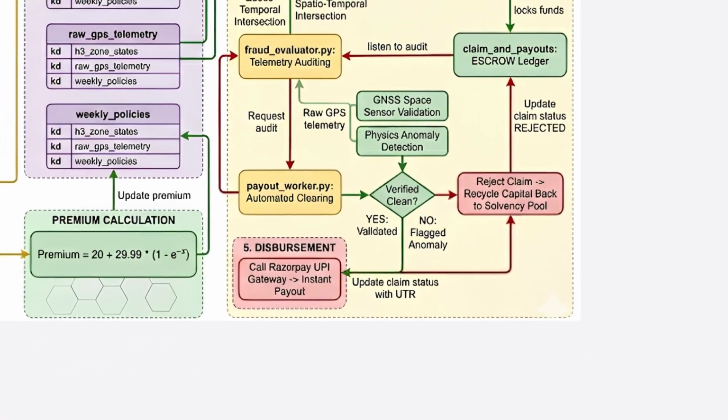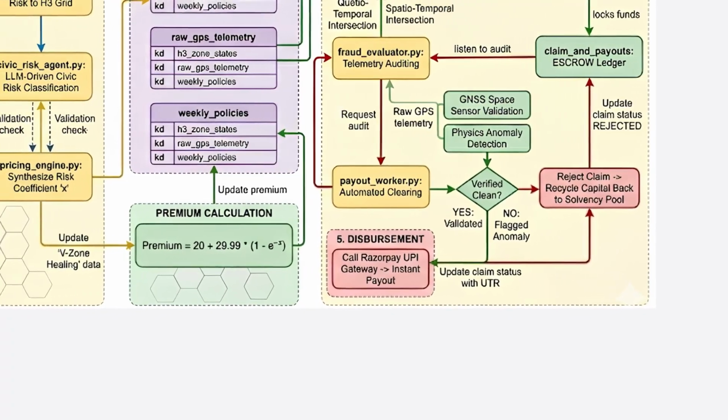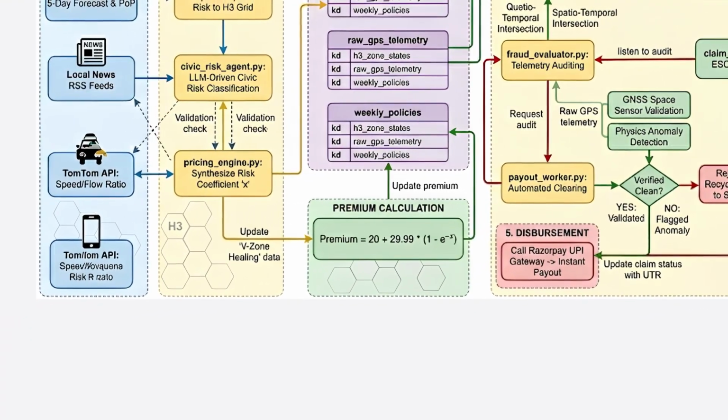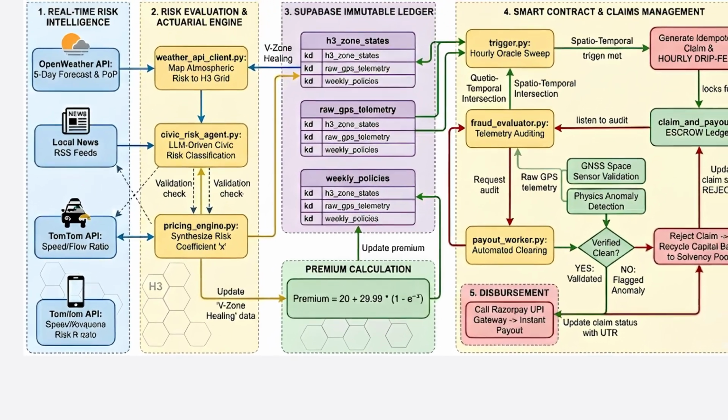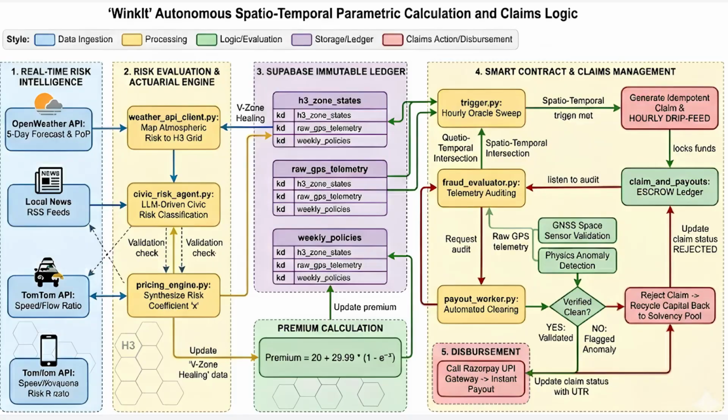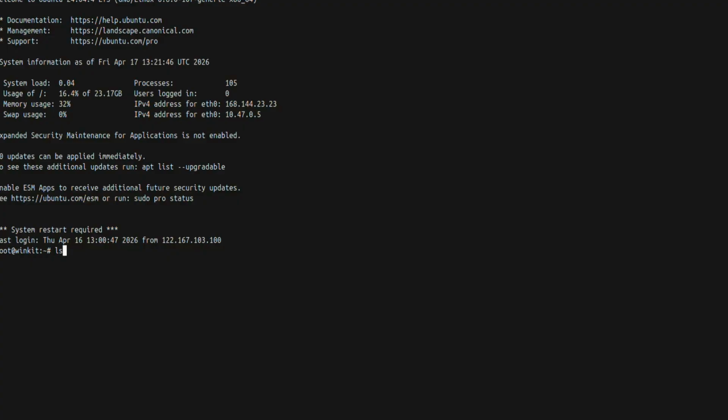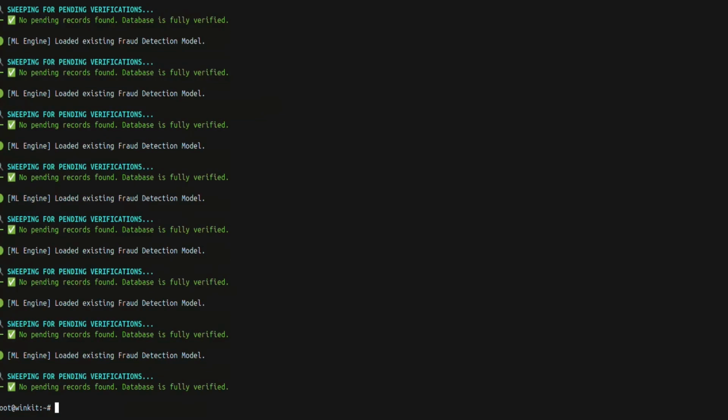Finally, we verify claims through sensor fusion. We cross-reference GPS velocity with raw IMU variance and apply an isolation forest ML model. We ensure the system remains solvent and unhackable. Instead of relying on synchronous REST APIs that time out and crash during heavy loads, we built an asynchronous event-driven engine. This is our live DigitalOcean droplet terminal alongside our Supabase database.